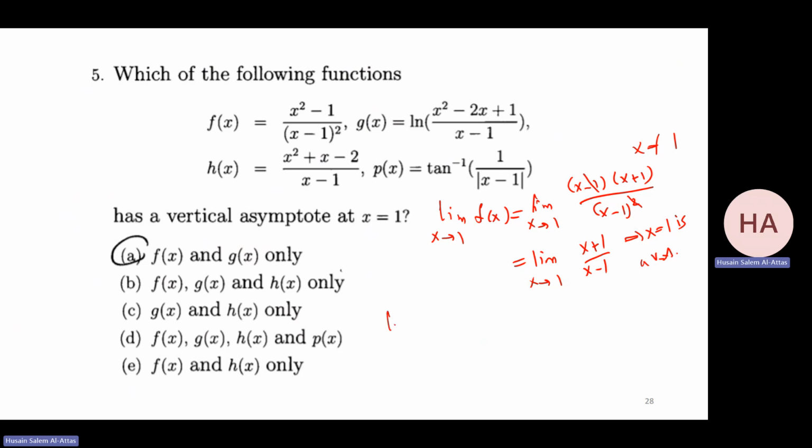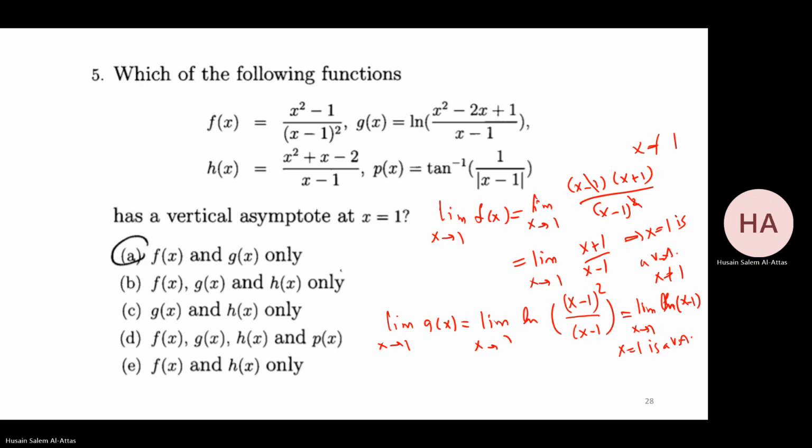Now check g. Limit as x goes to 1 for g of x. That will be limit as x goes to 1 of (x minus 1) squared over (x minus 1), which is limit as x goes to 1 of x minus 1, providing x is not equal to 1 since I'm dealing with the limit. Now for this one, I know x equal 1 is not a vertical asymptote, because I know how to graph it. This is the graph of this one, just a shift at 1. It's a line, so for sure, x equal 1 is not a vertical asymptote.